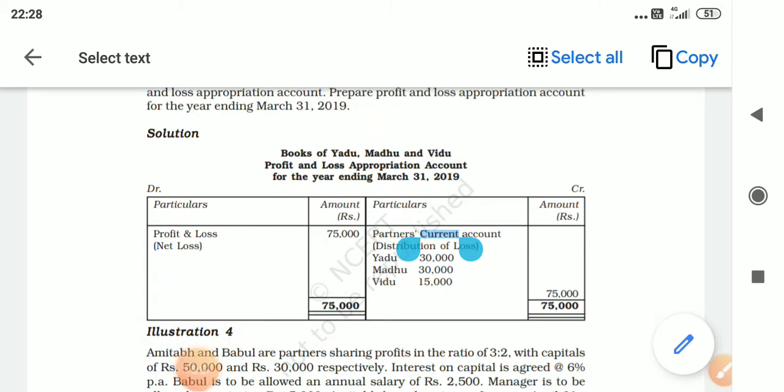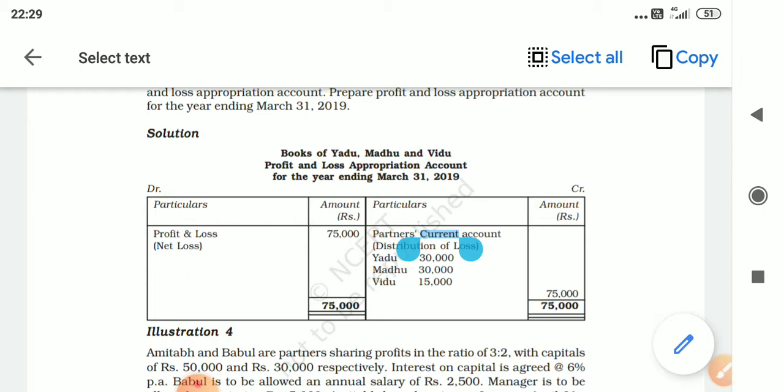Now, one point you have to remember, what did I tell you? If the firm has incurred loss, no interest on capital and no remuneration, because these two are appropriation of profit. However, if any partner has advanced a loan, then interest on loan. If any partner is entitled for rent, has given his personal property for partnership firm's use, or if there is a manager's commission, the manager's commission, the interest on partner's loan, and what is the third thing? The rent which the partner should receive.